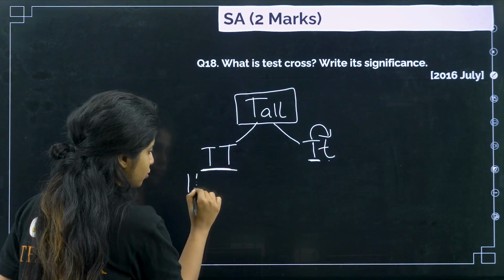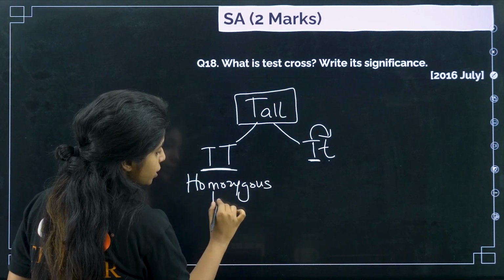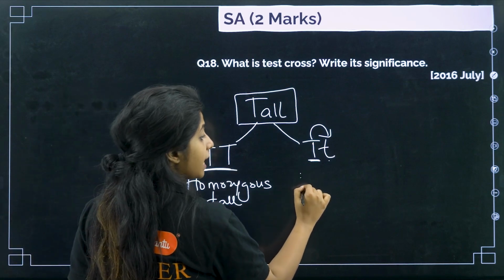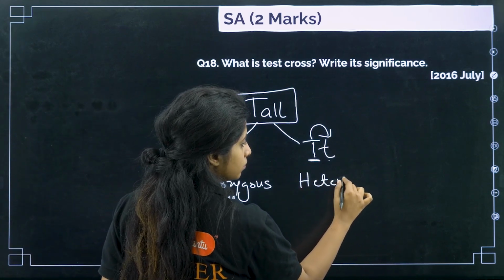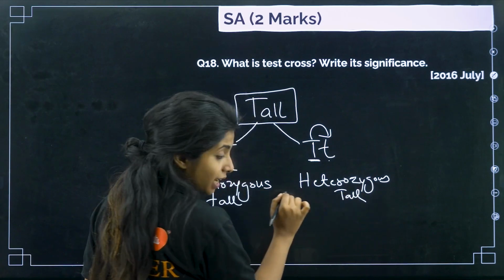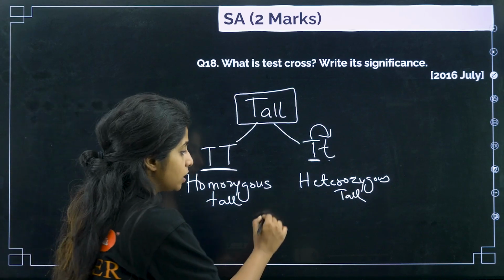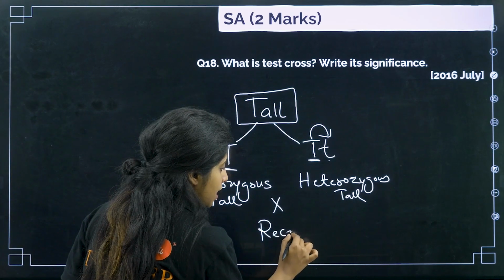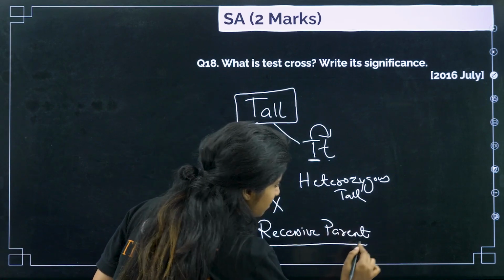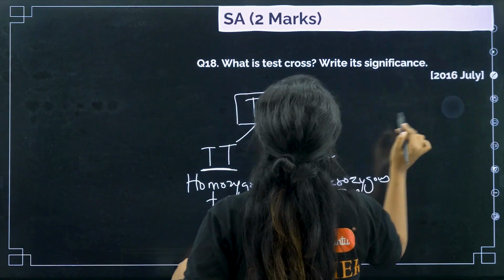So I cannot understand whether it is homozygous tall, homozygous as in same alleles are there, or it is heterozygous tall. To understand this, what I can do is take both the plants and cross them with a recessive parent. Ma'am, what's the use of that? Let's see. So I'm going to talk about that. Let's cross this one first.